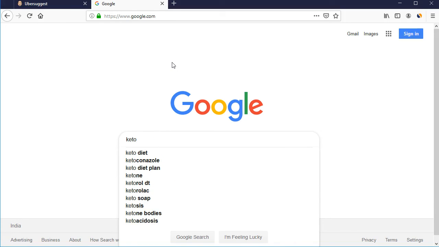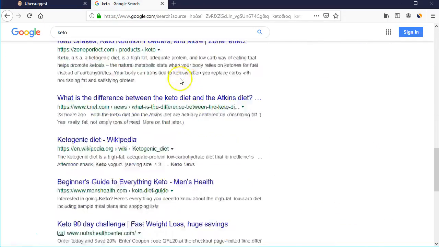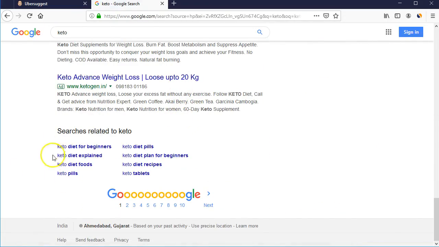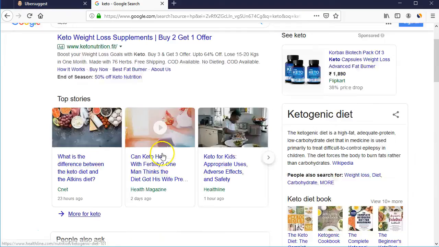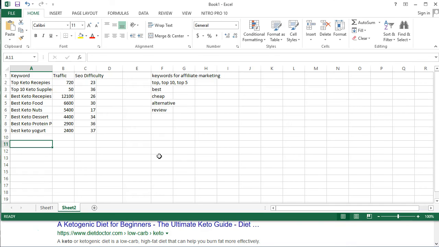It will help us get more ideas on how to promote different kinds of products. Also, once you search on Google for keto, if you go down, you will find different kinds of searches that people are doing. Keto diet plan for beginners, so this could be a good keyword. Keto pills, keto diet pills. So these are the best ways to find good keywords. Make a spreadsheet of all the keywords with their traffic and their SEO difficulty.